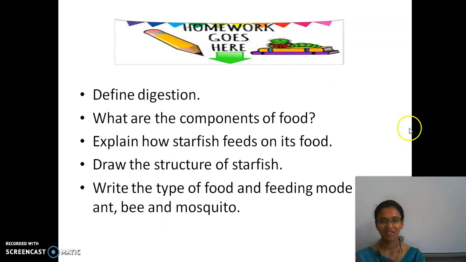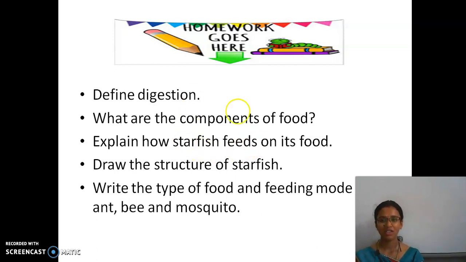Okay then. So, these are your homework questions. Write these questions alone in your classwork. First question, define digestion. For this you have to draw that simpler diagram, the breaking down of complex food into simpler ones. And then you also have to write what the components of food are and their uses. I explained you, right? What each component is used for, and explain how starfish feeds. Just write this how you have understood.